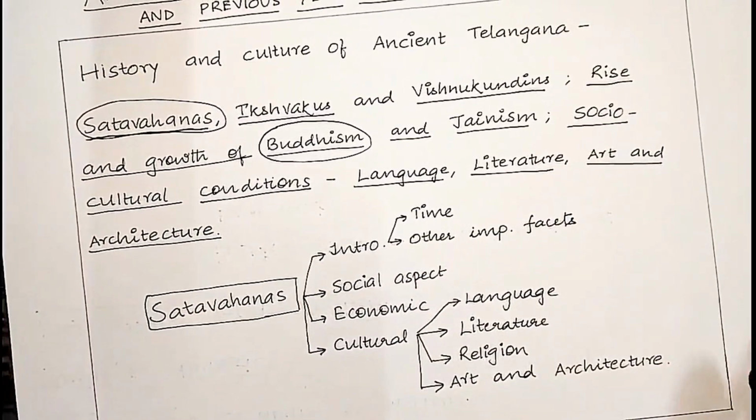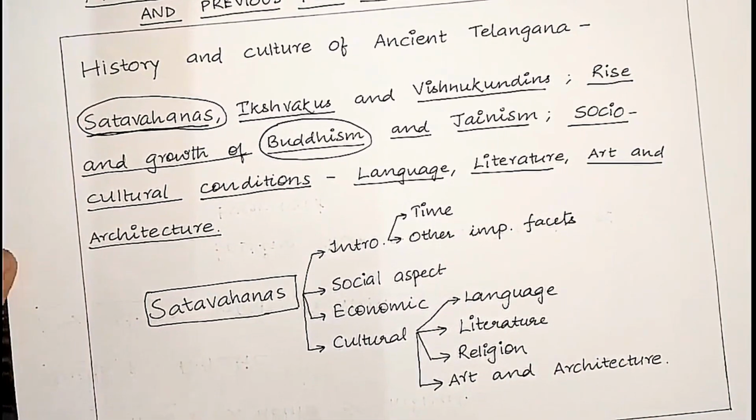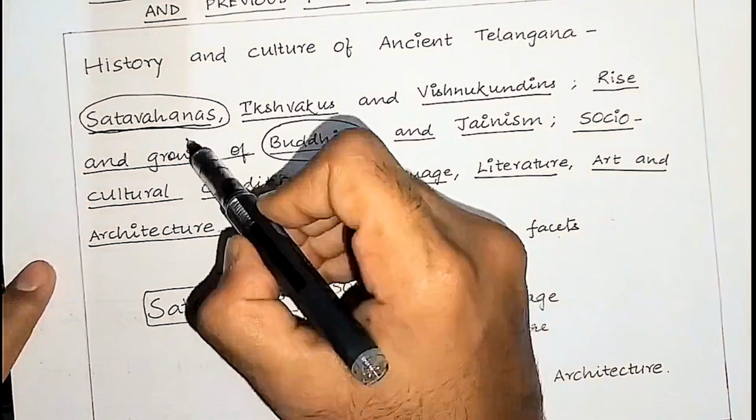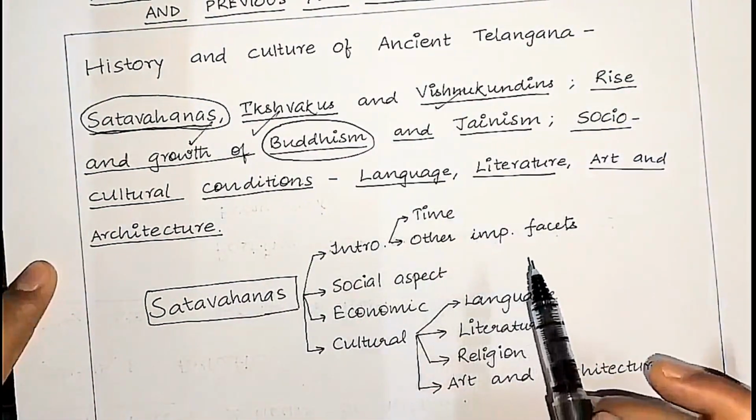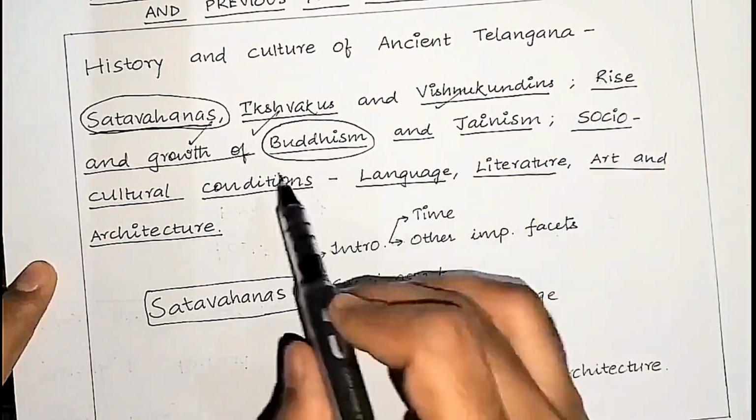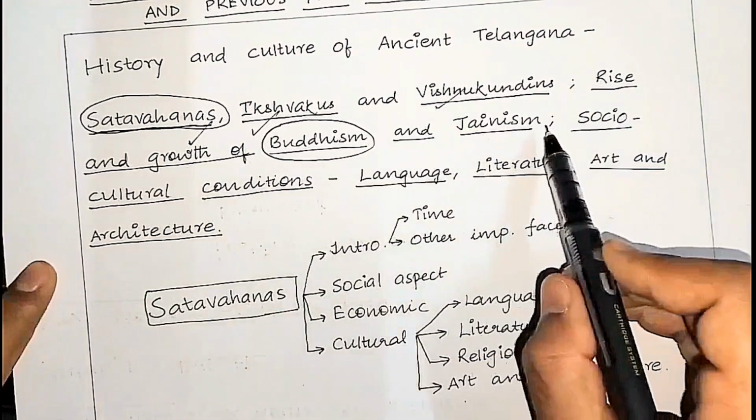So for each dynasty, we need to look at these aspects: for the Shatavahanas, for the Ikshvakus, and for the Vishnukundins. And apart from this, we need to look at the rise and growth of Buddhism and Jainism.